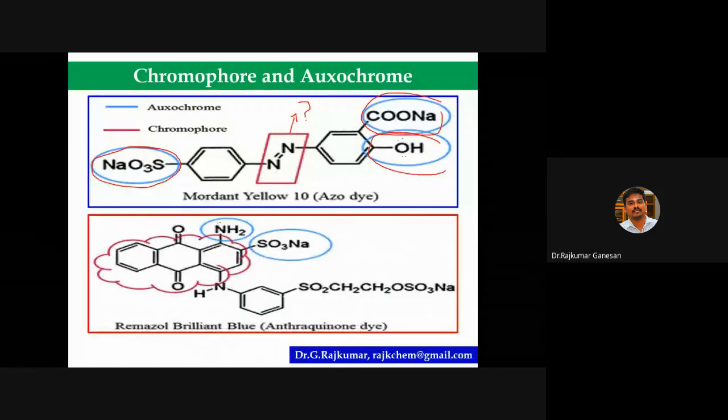Similarly here, amine, so a lone pair of electrons is there. And on the oxygen, lone pairs of electrons are there. And look at this nucleus. And this is a chromophore. So this is an anthraquinone dye. This is blue in color. Why does it show color? Because of the presence of chromophore and oxochrome. So there are so many organic dyes, and you can find the group responsible for their color.